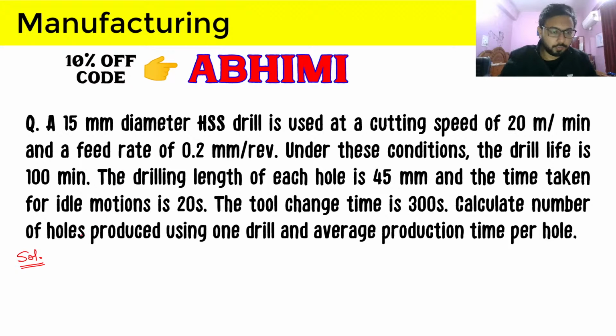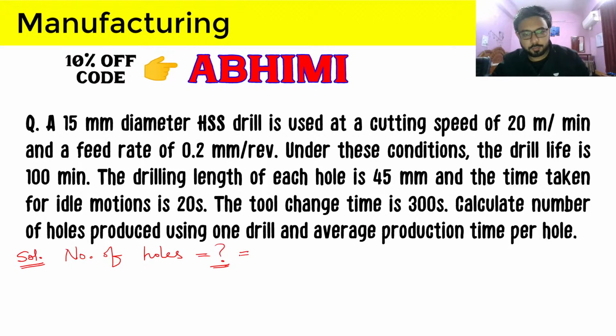So the number of holes we have to calculate. To know how many holes this drill will produce, we have the drill life, that is 100 minute, and now we have to know the machining time of one hole.